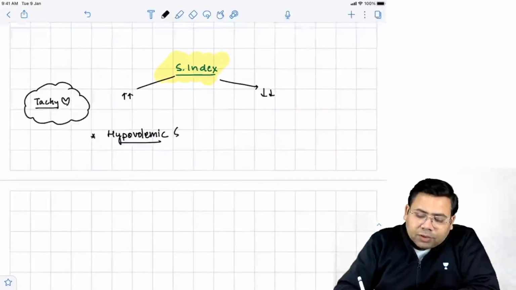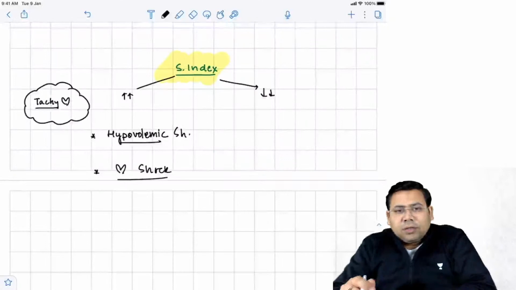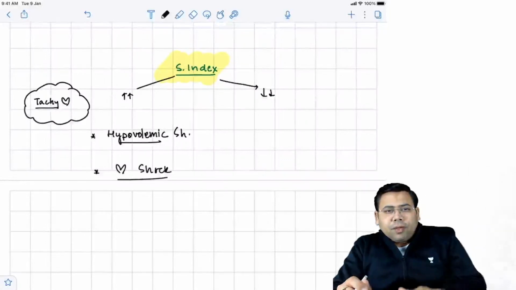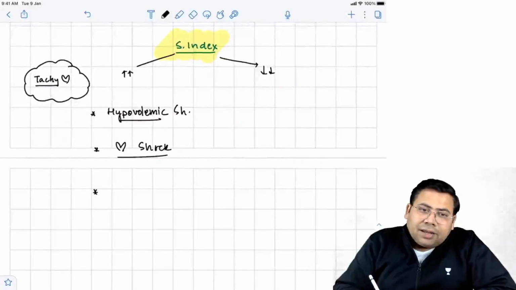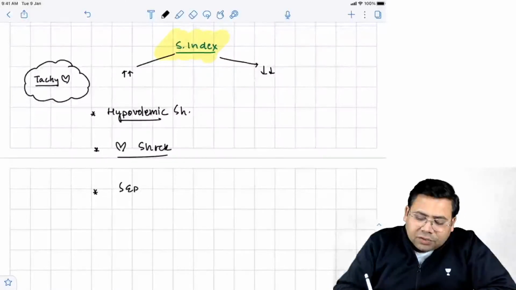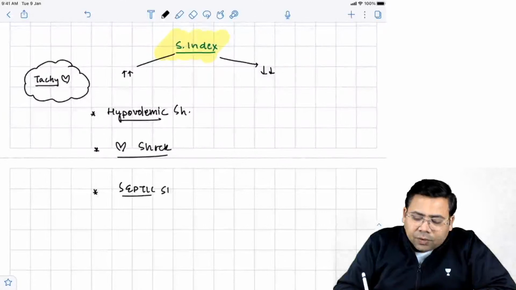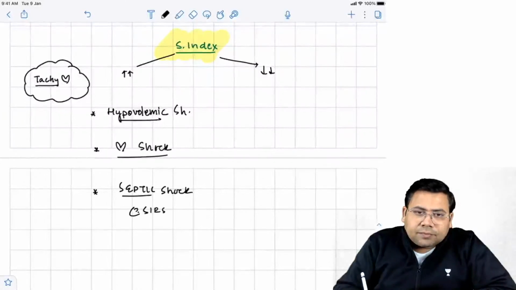Same is the case with cardiogenic shock: the cardiac output is low, so the heart rate is more. The third is septic shock, because of SIRS.